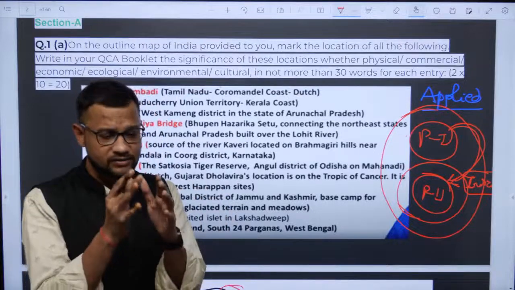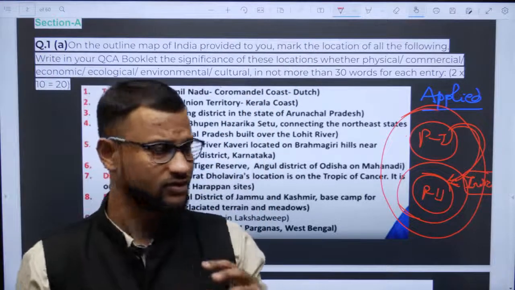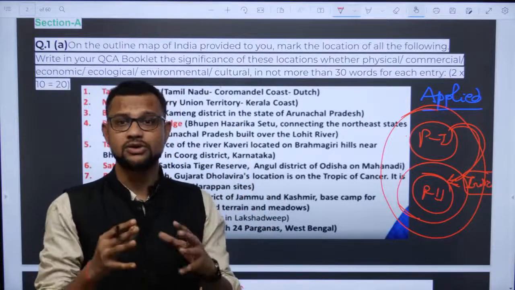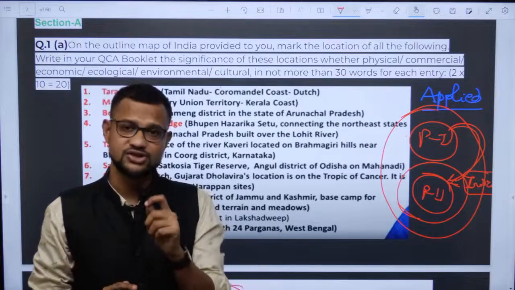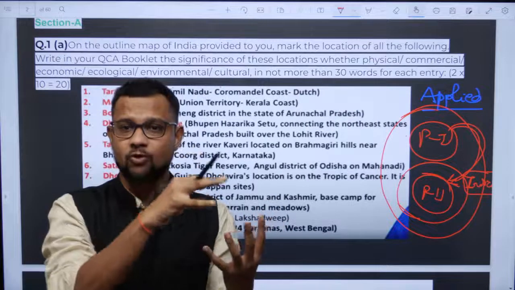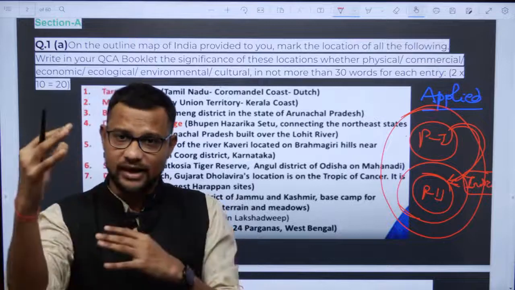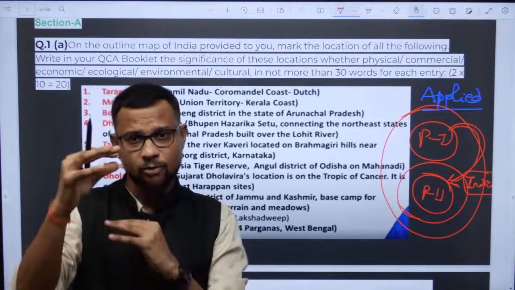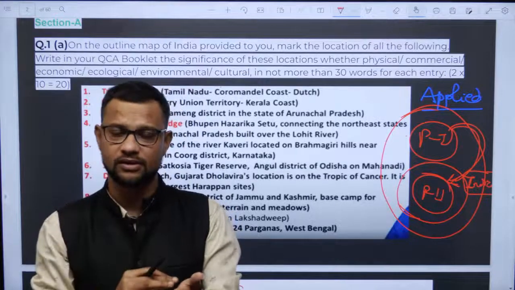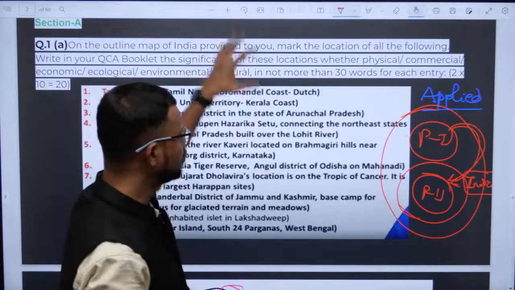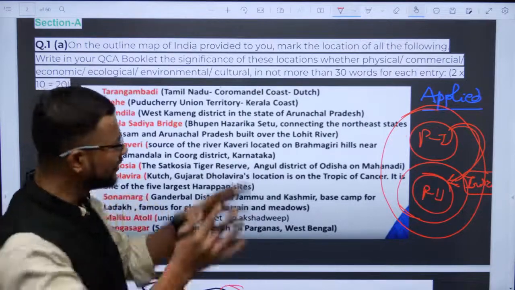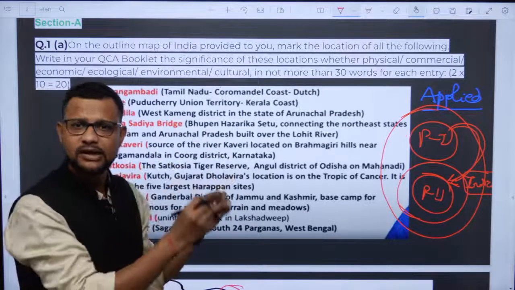How to integrate? I know we are just going to start the paper, but before that I should provide you the strategy for Paper 2: you should learn to integrate Paper 1 and Paper 2, Section A and Section B, subtopics of Section A with subtopics of Section B. The more you do it, the more scoring this paper will be for you. Even with a limited amount of knowledge, I am telling you, you can absolutely attempt this paper.